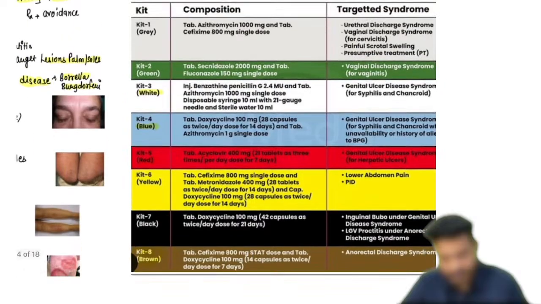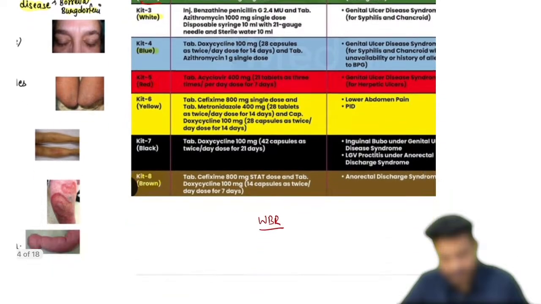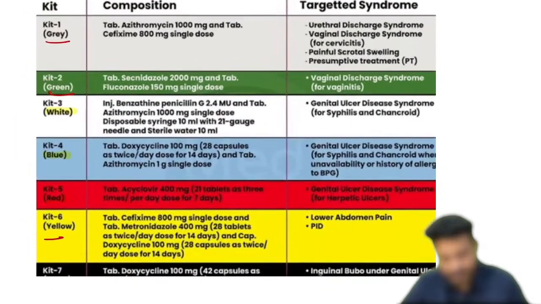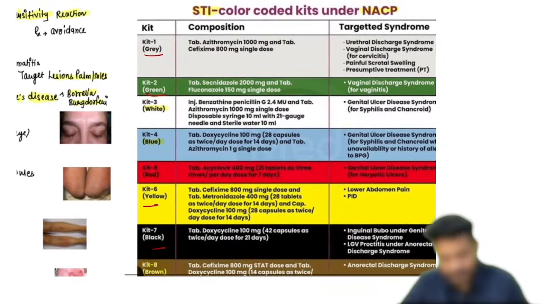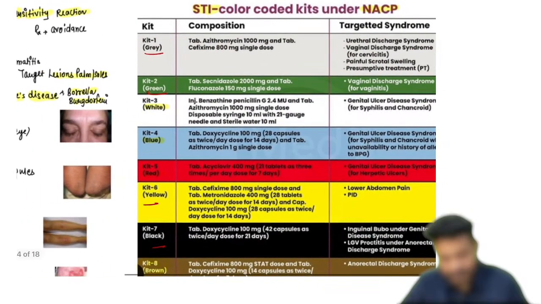So first is going to be the gray color, second the green color, third, fourth, fifth are white, blue, red, sixth one is yellow, black, and the last kit we are having is the brown color kit. What happens in the gray color kit? It is for organisms, for any kind of discharge coming from the urethra. So this is for urethral discharges majorly. Kit number 2 is for vaginal discharges.